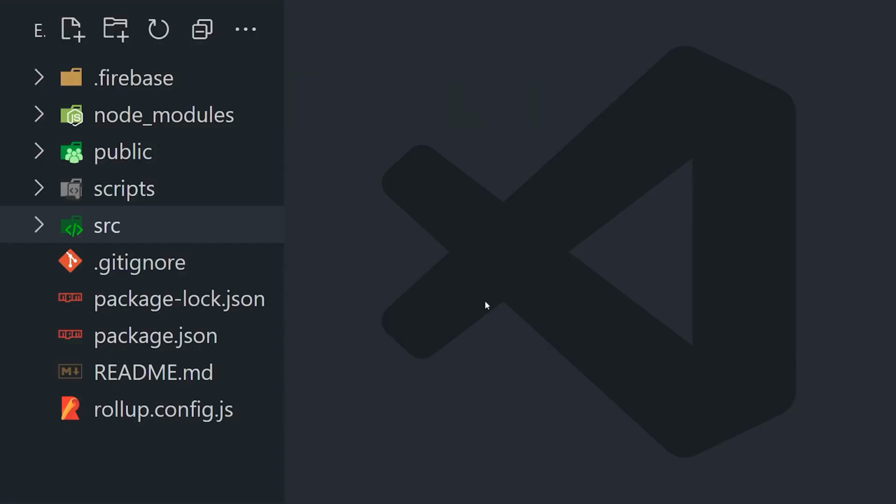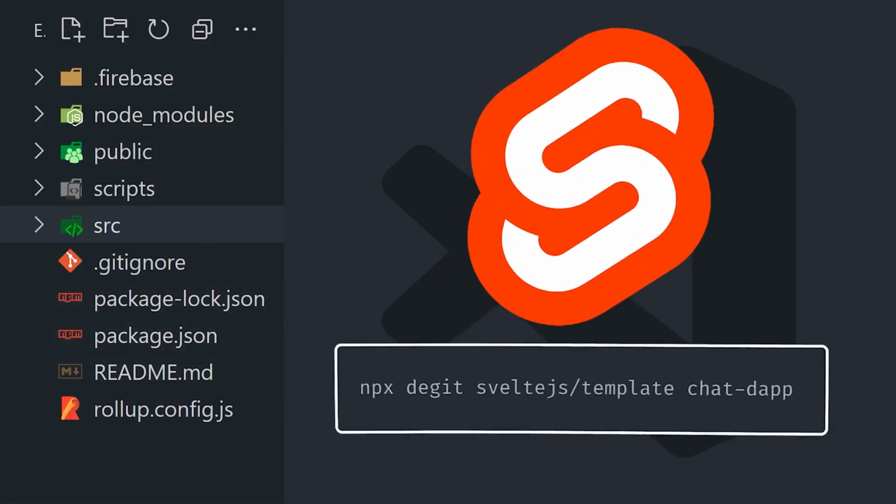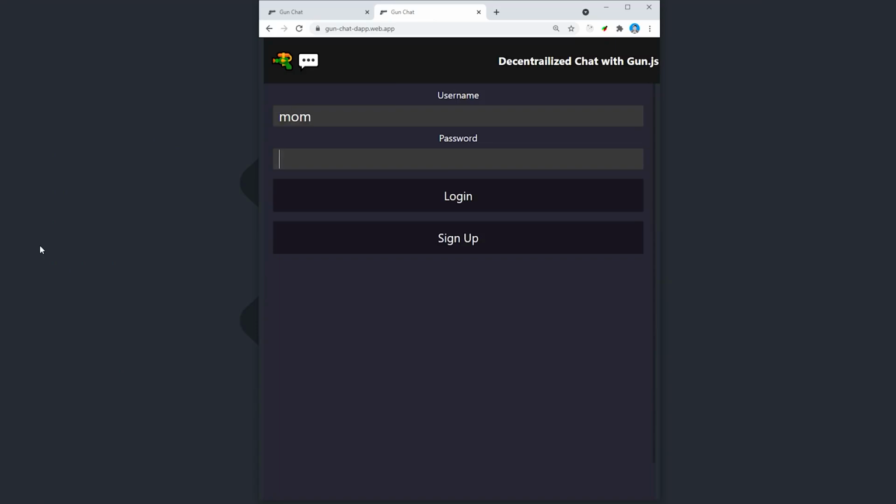Let's go ahead and jump into the source code. I'm not going to cover every single line of code in this project, and instead just focus on the important parts related to the database. What we have here is a Svelte app with two main features: email password user authentication, and then a massive group chat room that anybody can join.